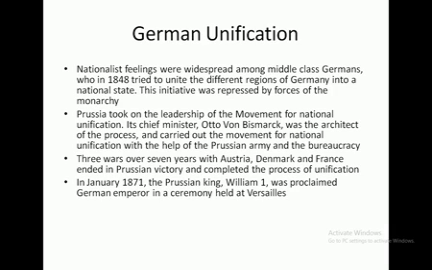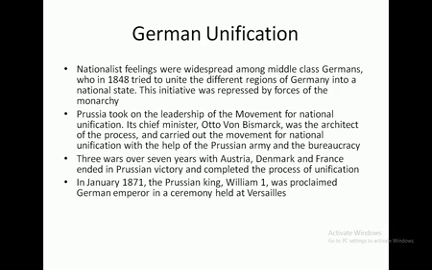Nationalist feelings were widespread among the middle class Germans, who in 1848 tried to unite the different parts of Germany into a nation state. The main steps were taken by Otto von Bismarck. He was considered the architect of the unification of Germany, and he carried out the process with the help of the Prussian army and bureaucracy. Over nearly 7 years, three wars took place with Austria, Denmark and France, and after this the process of unification of Germany was completed.